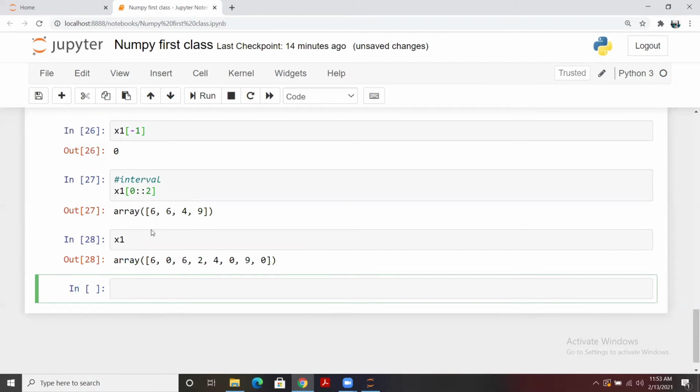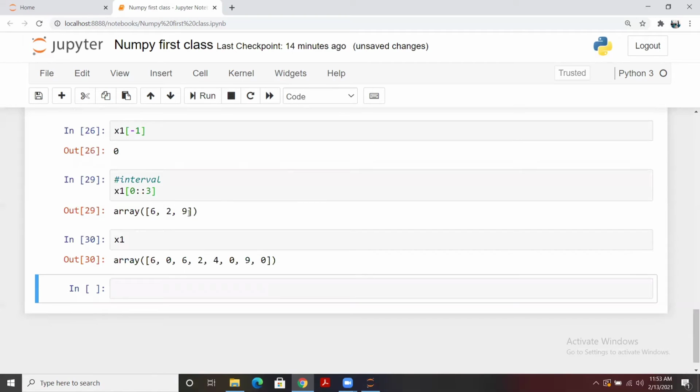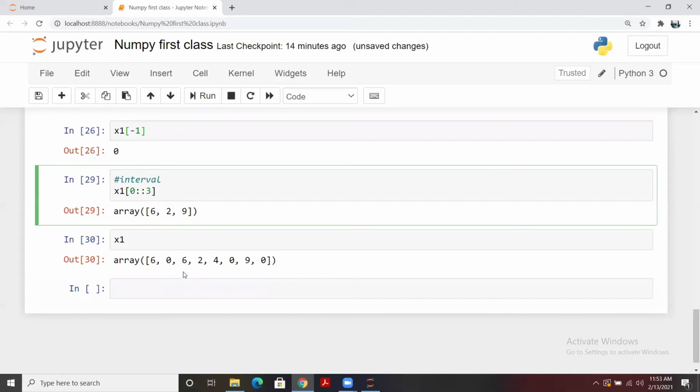It starts from 0, which is 6. Every second means first this 6, and this 4, this 9, and then we are done with this. In case we want every third, you simply replace it with 3 and you see it has extracted every third element. It starts from 0, 1 2 3, and then 1 2 3. Here it is.